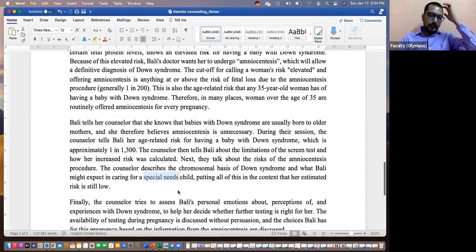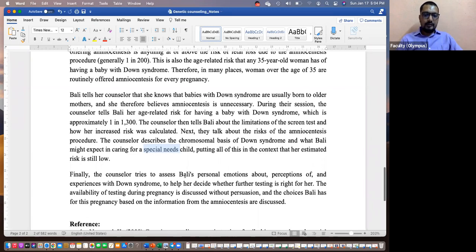Okay, so like that, finally the counselor tries to assess Bali's personal emotions. How is she taking it? Is she really worried? Is she actually under stress because of that? So they even handle that and explain the perceptions. If she's worried about how people take it in our family and neighbors, in the social context, they'll explain that. So this type of counseling happens. Okay, this is a scenario like that.